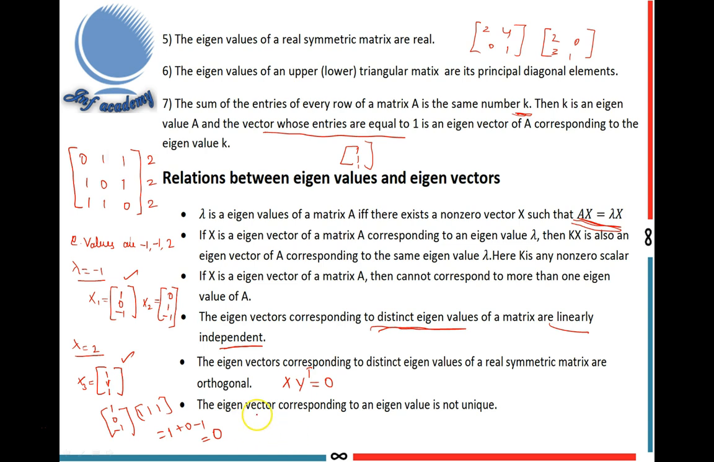Next, the eigenvector corresponding to an eigenvalue is not unique. This is the last relation. The eigenvector corresponding to one eigenvalue is not unique. For example, here lambda equal to minus 1 has two eigenvectors. It means the eigenvector corresponding to an eigenvalue is not unique. These are the relationships between eigenvalues and eigenvectors. This is the concept video for eigenvalues and eigenvectors.